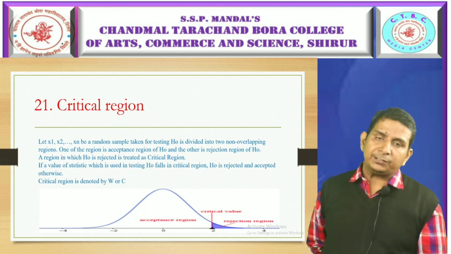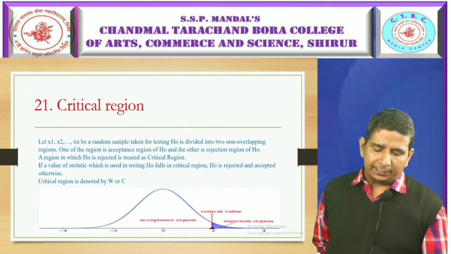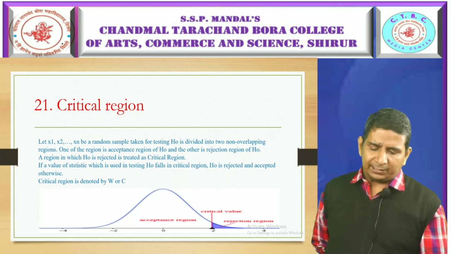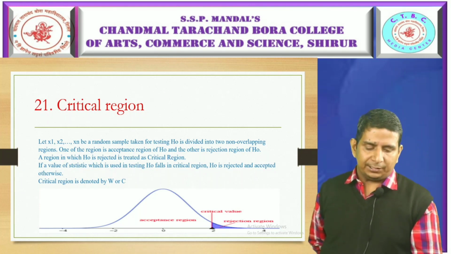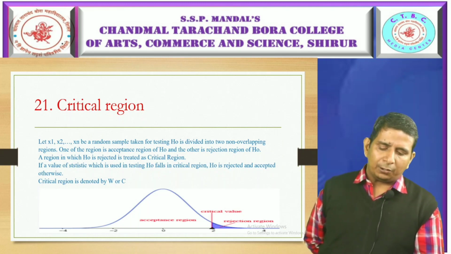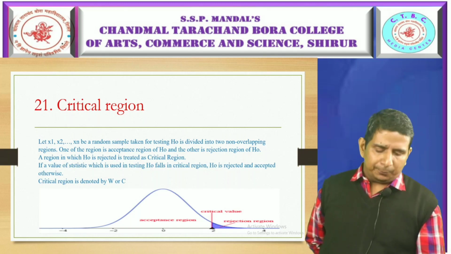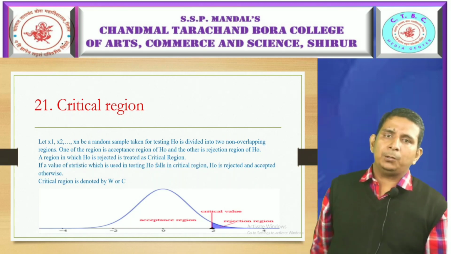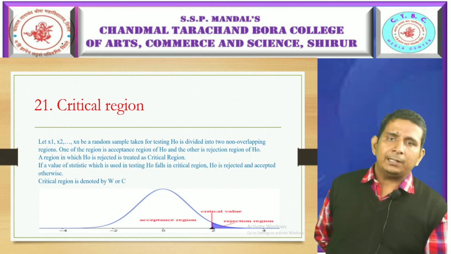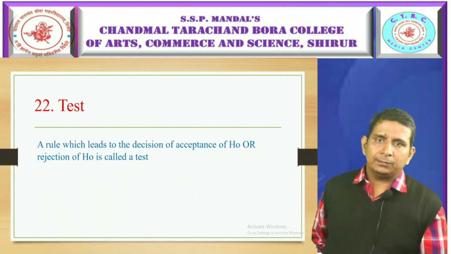A region in which H naught is rejected is treated as critical region. If the value of the statistic which is used to test null hypothesis H naught falls in this critical region, H naught is rejected, or accepted otherwise. Critical region is denoted by W or C. This is shown more clearly in the graph below, where one of the regions is the critical region, and it lies in between acceptance and critical region.